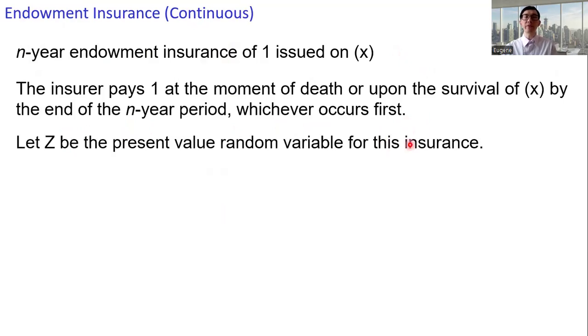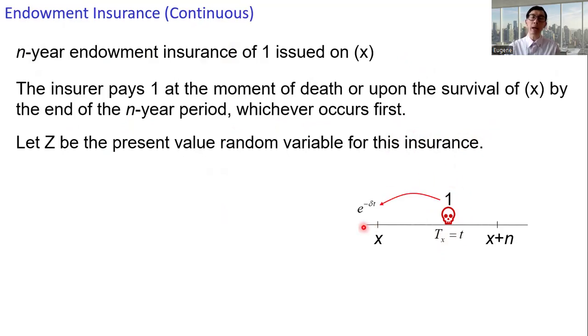Let Z be the present value random variable for this insurance. That is, if the individual dies at age x plus T, where T is between 0 and n, a death benefit of 1 is payable at this time point. The corresponding present value is e to the power minus delta T. If the individual survives to the end of the n-year period, a survival benefit of 1 is payable at age x plus n. The present value is e to the power minus delta times n.